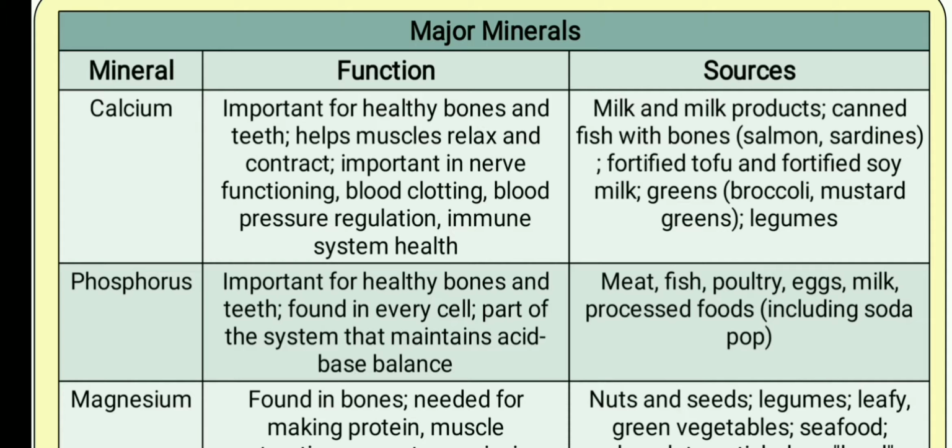For phosphorus, the sources are meat, fish, poultry, eggs, milk, and processed food like soya products. We'll talk about the functions of phosphorus. Important for healthy bones and teeth. Found in every cell, and part of the system that maintains the acid balance in the body.